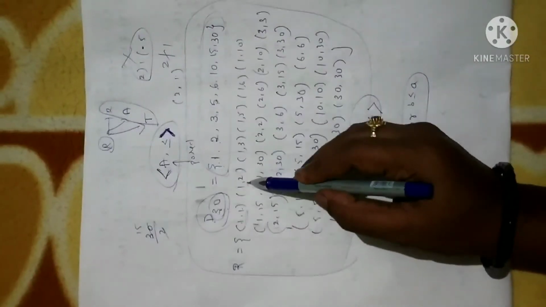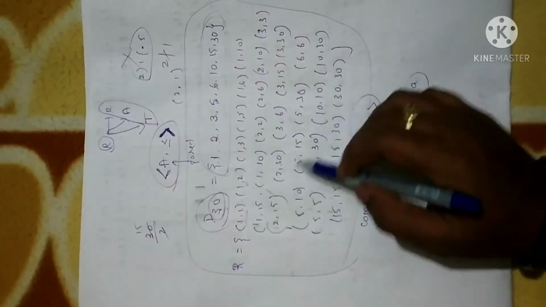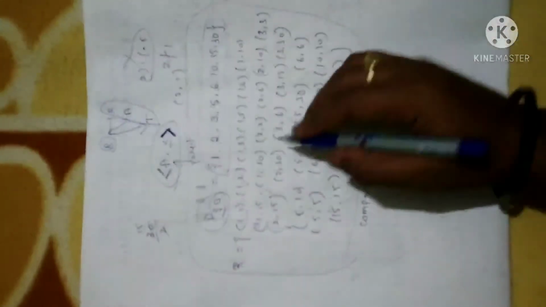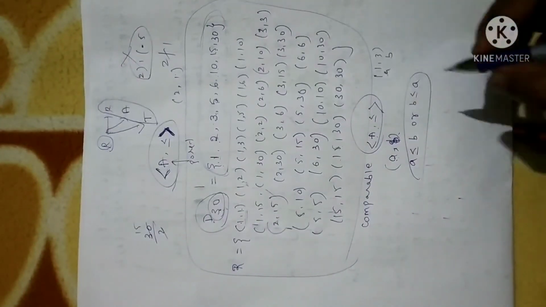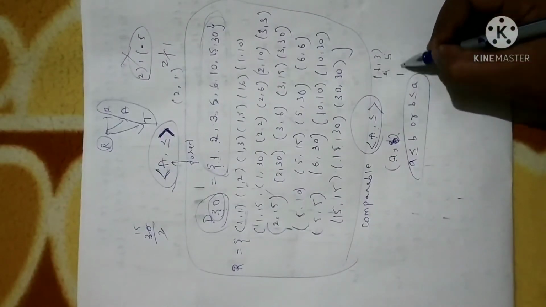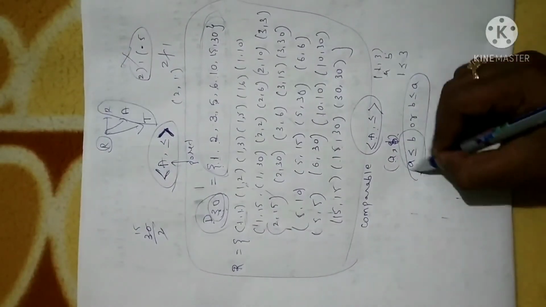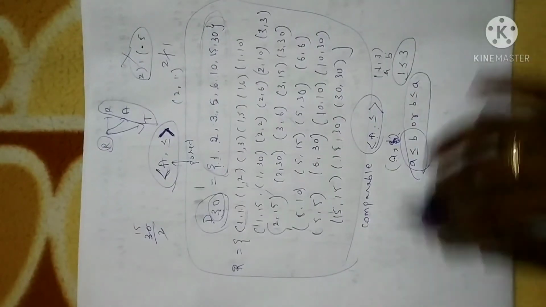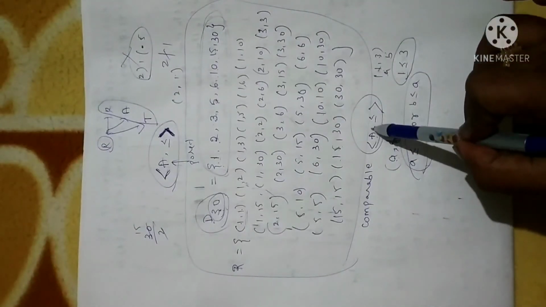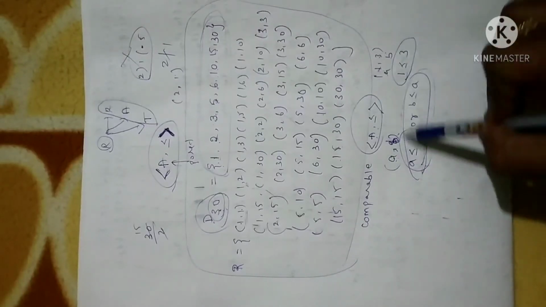For example, within this poset, within this relation, let me consider the element 1 comma 3. Here obviously 1 is less than or equal to 3. So the first condition itself is satisfied. So we can say 1 and 3 are comparable. That's all. An element A and B in a poset is comparable only when it satisfies this condition.